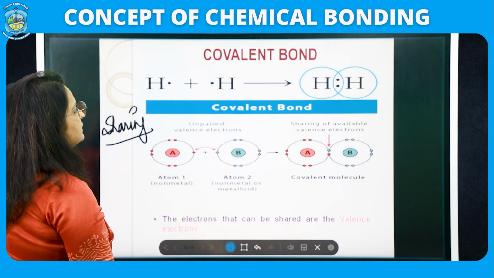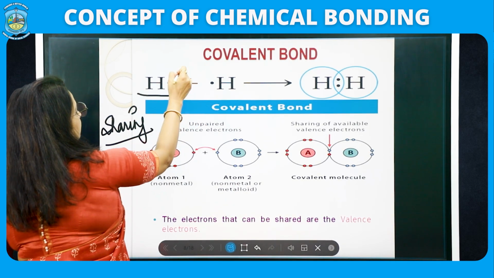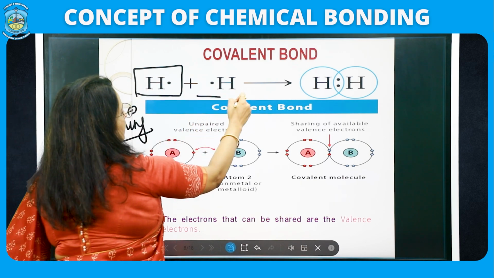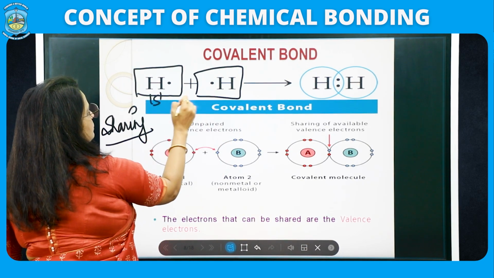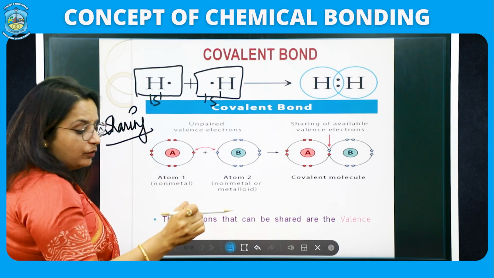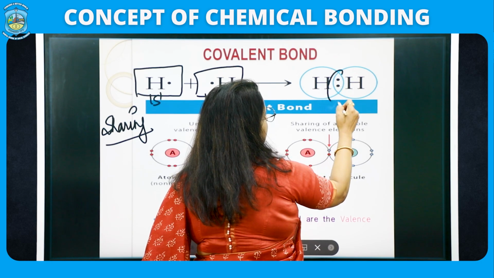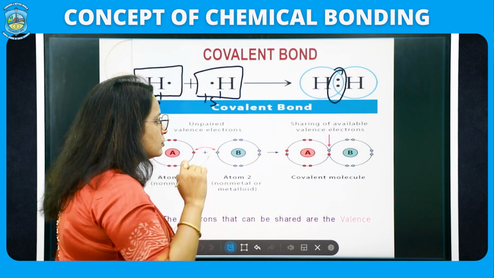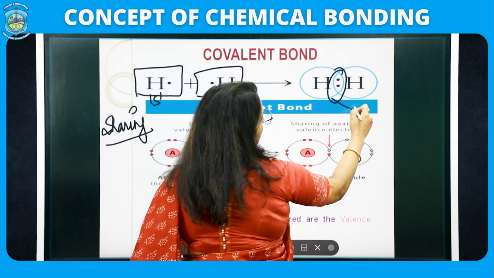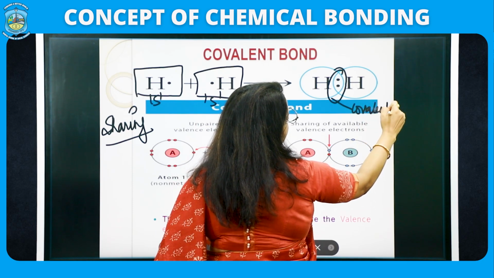I have already discussed that the H atoms both have 1s1, 1s1, and now to form the H2 molecule, they are just sharing their one electron. Such a type of bond is called a covalent bond.